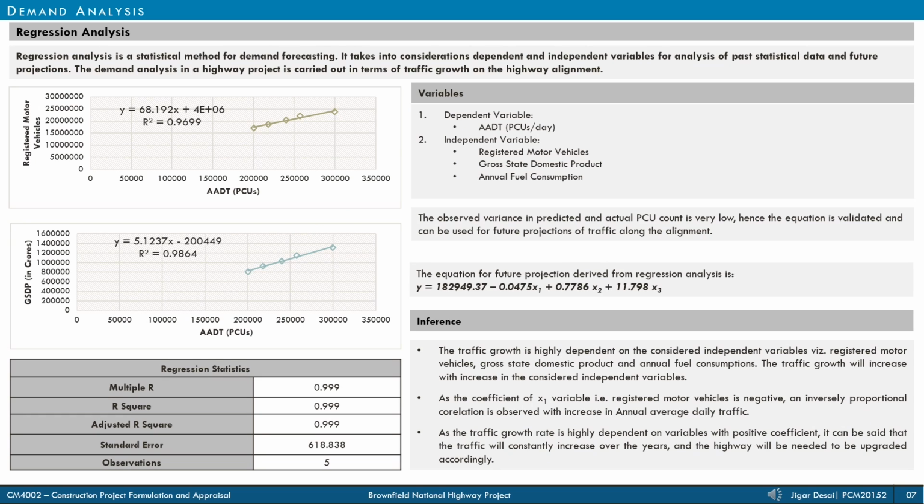Regression analysis is a statistical method for demand forecasting. Taking into consideration 3 independent variables, namely registered motor vehicles, gross domestic product, and annual fuel consumption, regression analysis was carried out for the traffic growth on the alignment. The regression statistics suggest that the independent and dependent variables have high correlation, and the equation thus obtained could be used for traffic growth along the alignment.